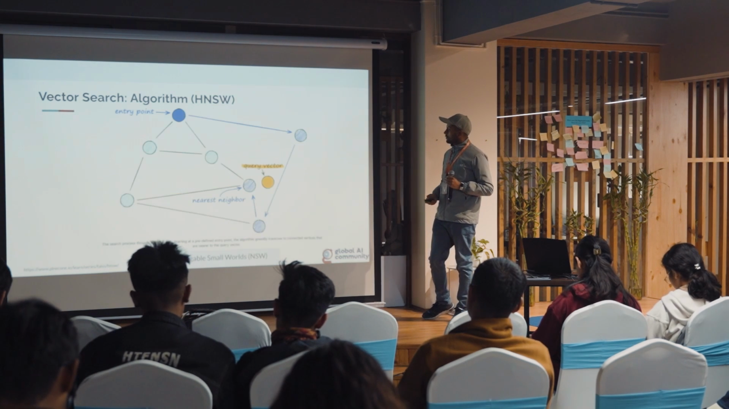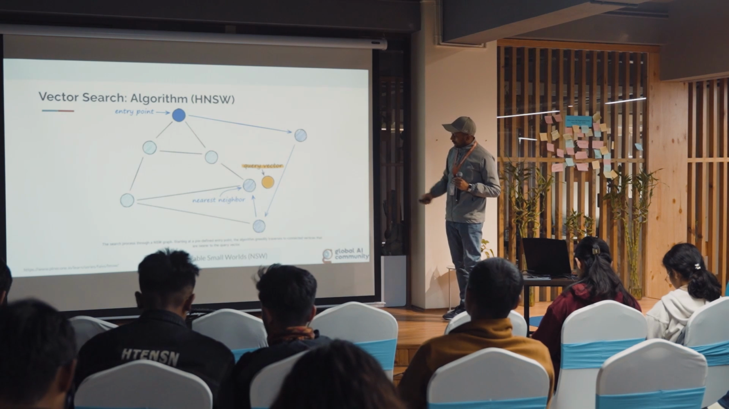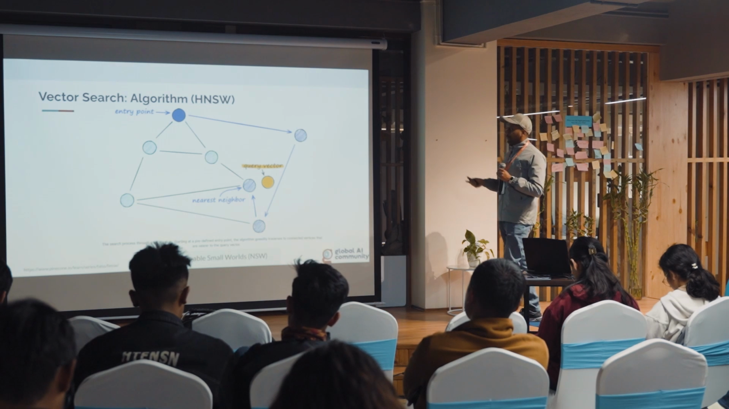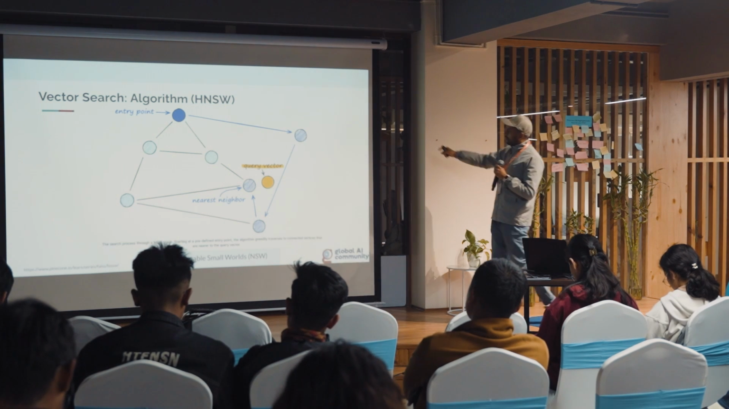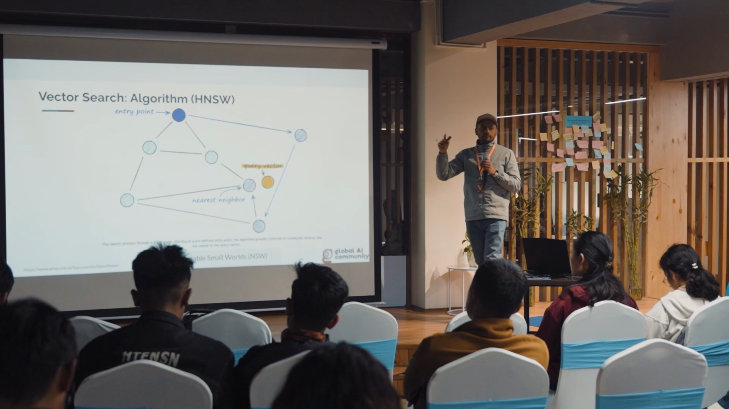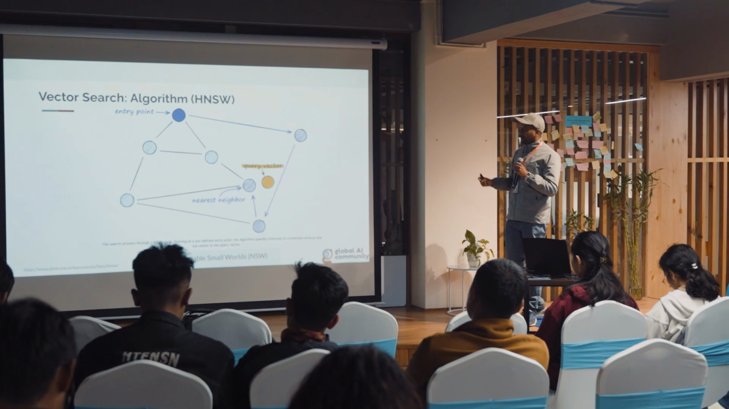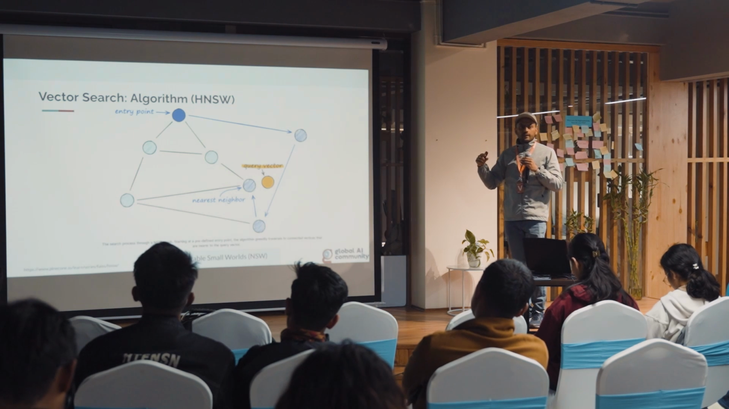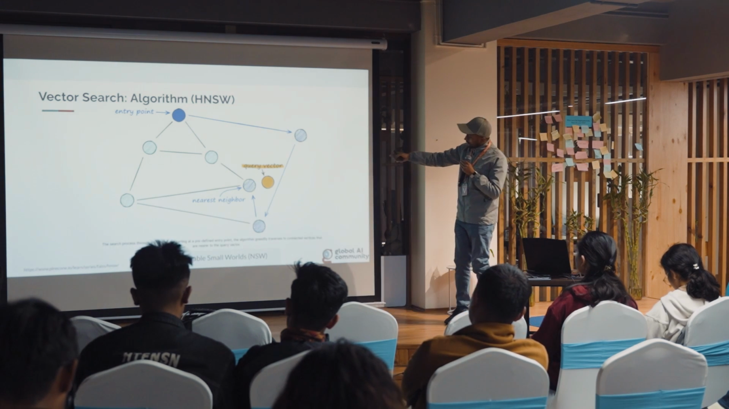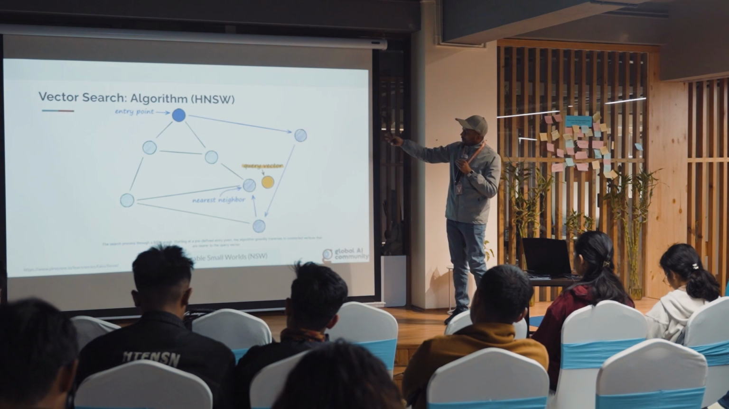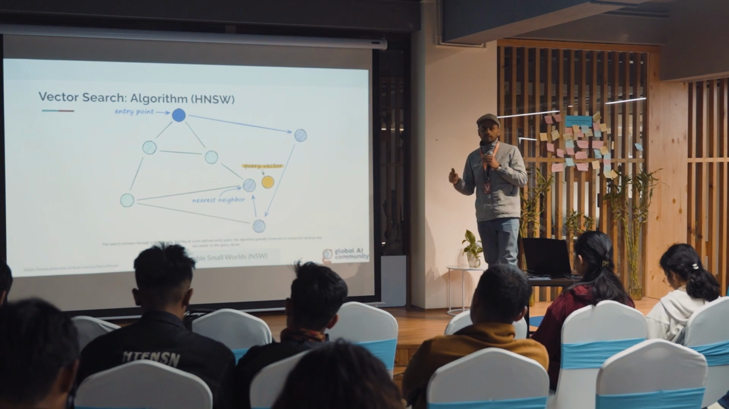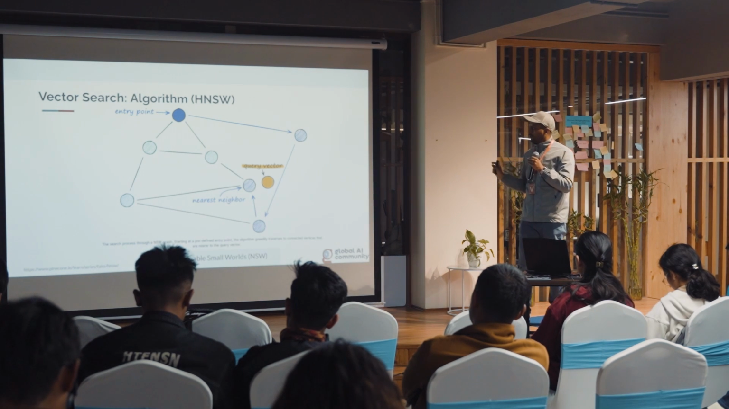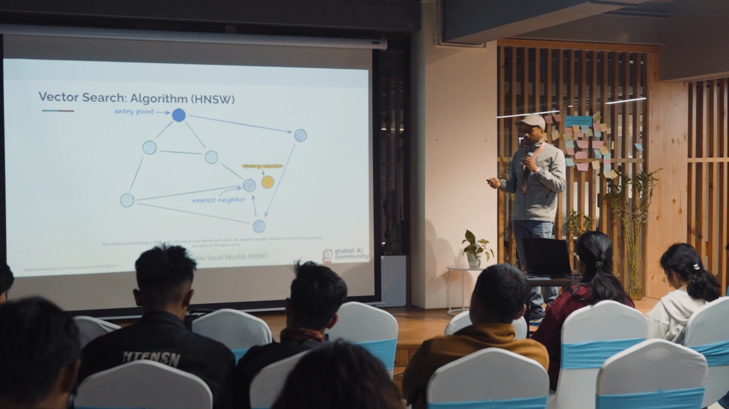The second idea it is based on is navigable small worlds, NSW, and it is also a proximity based graph. That means you can consider all these circles as the vectors of different documents we have indexed, and the neighbors of those nodes will be the nodes that are closer to them. In this case, each vertex has degree 3, so it cannot have more than 3 neighbors. It will be connected to the closest 3 vectors or vertices in the graph.